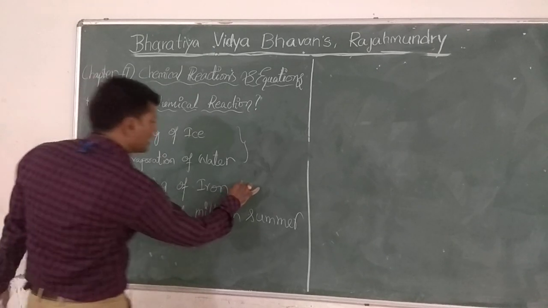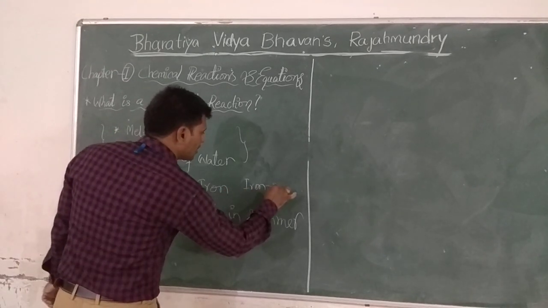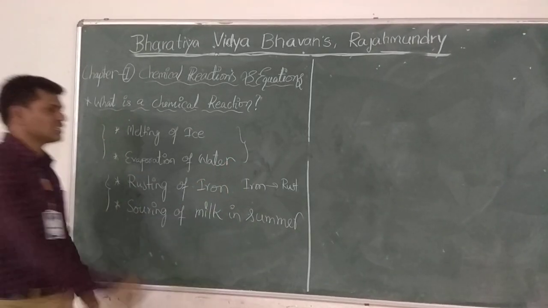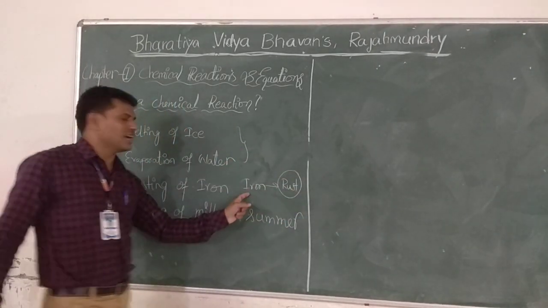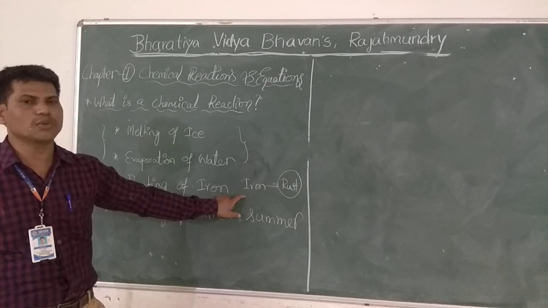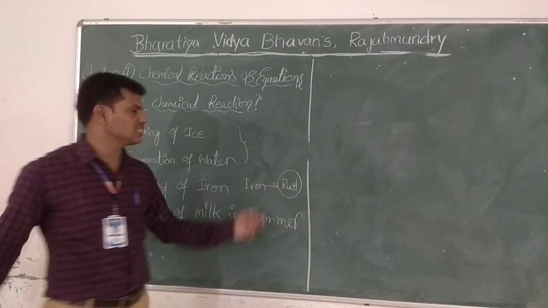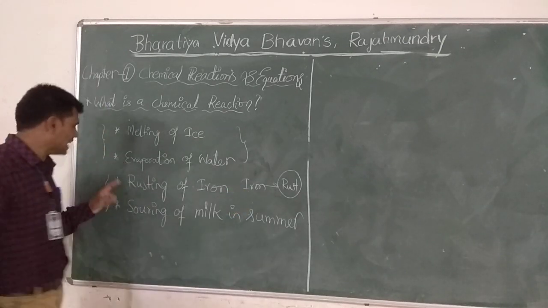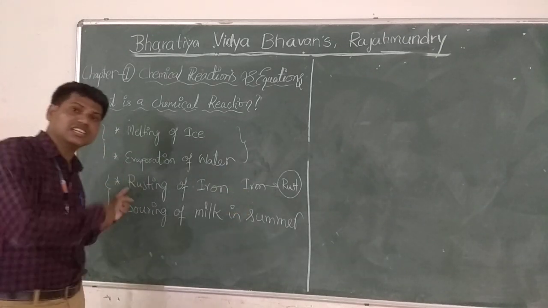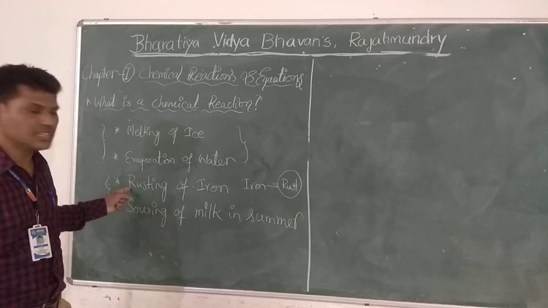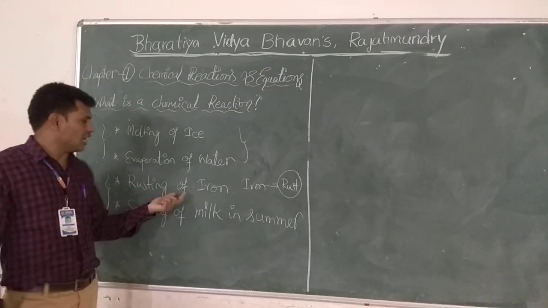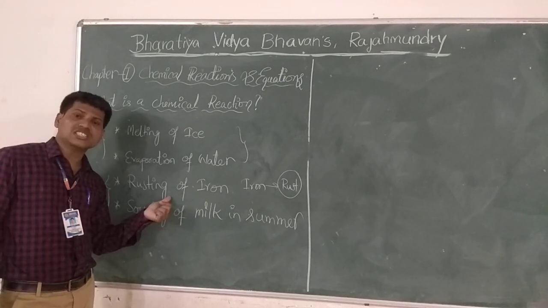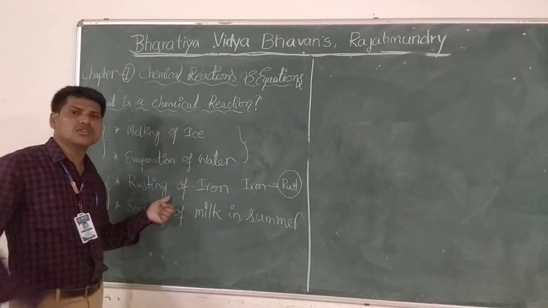That means iron converts into rust. The rust cannot again form iron; it cannot get back to the previous position. That is very important. So the change that occurs here is permanent. Rusting of iron is a change in which a new chemical compound is formed.